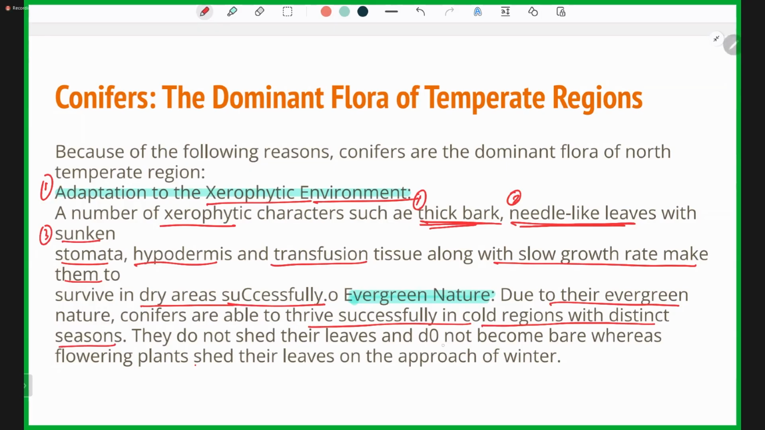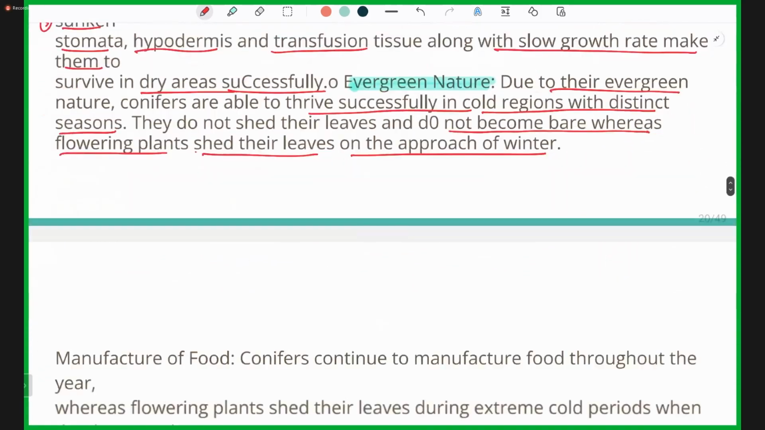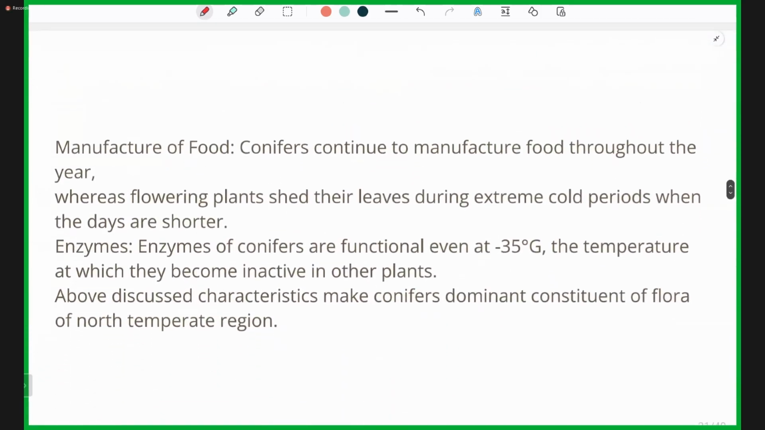They do not shed their leaves and do not become bare, whereas flowering plants shed their leaves on the approach of winter. But the feature of conifers is that they do not shed their leaves when the winter approaches or whenever the climatic conditions are not suitable. So these 2 points actually help in the successful adaptation of conifers to the temperate climate.